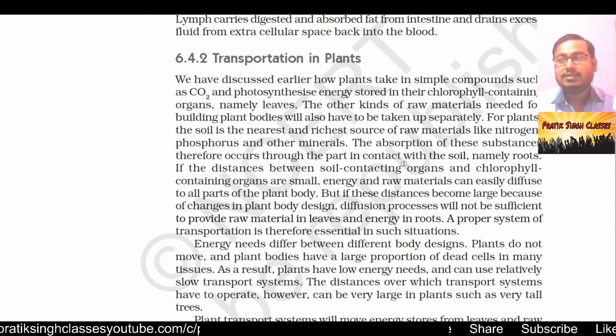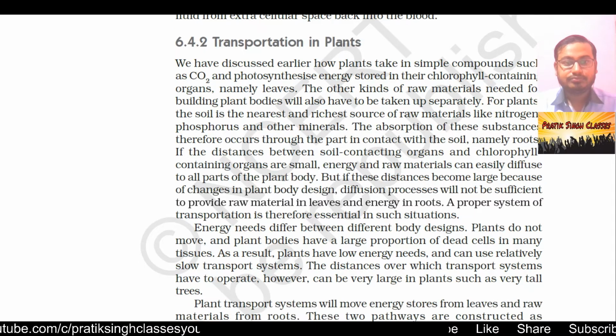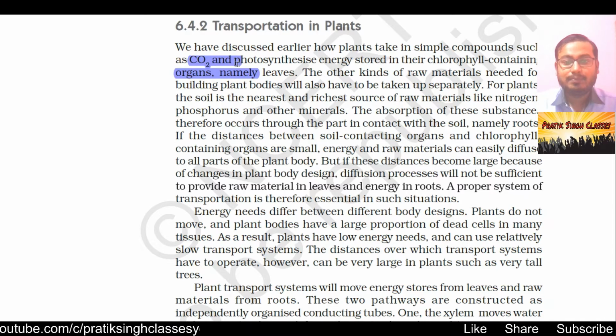So how does water go from the roots to each and every cell of the leaf to do photosynthesis? We will see it here. We have discussed earlier how plants take a simple compound such as carbon dioxide, and through photosynthesis energy is stored in their chlorophyll containing organ, namely leaves, in the case of green plants and trees.